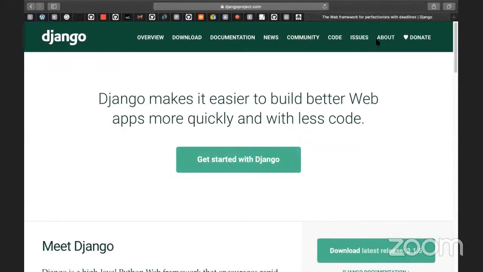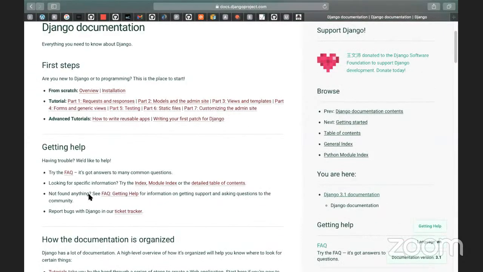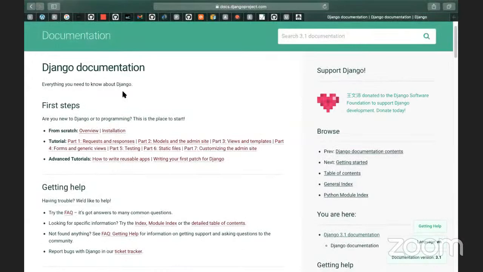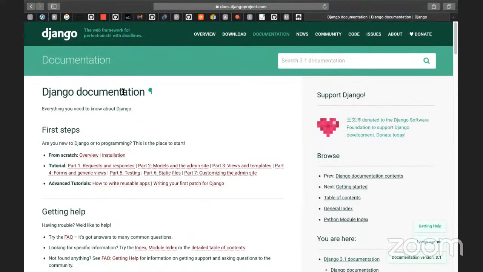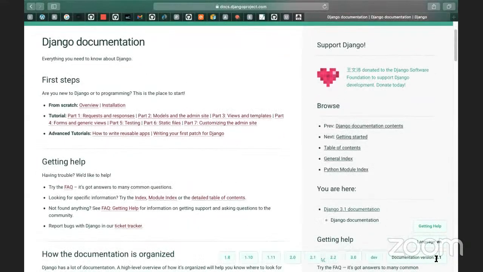And if you look at the documentation's perspective, Django is using different versions. There is a huge difference between Django 1.x and 2 and 3. Currently we are going to use Django 3.1 in our applications. If you look here, 1.8, 1.10, 1.11, 2, 2.1, and all these.